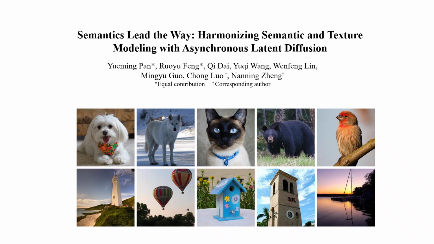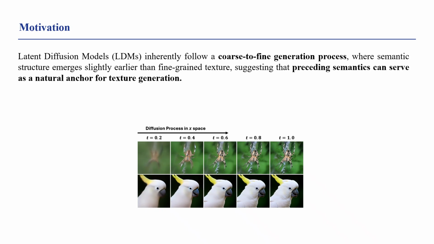Semantics lead the way, harmonizing semantic and texture modeling with asynchronous latent diffusion. As we know, latent diffusion models, LDMs, inherently follow a coarse-to-fine generation process, where semantic structure emerges slightly earlier than fine-grained texture, suggesting that preceding semantics can serve as a natural anchor for texture generation. As illustrated in this figure, at an early denoising stage, for example at t equals 0.2, the model mainly captures blurry, low-frequency structural information. Then, in later stages, it gradually sharpens the image and adds fine details.